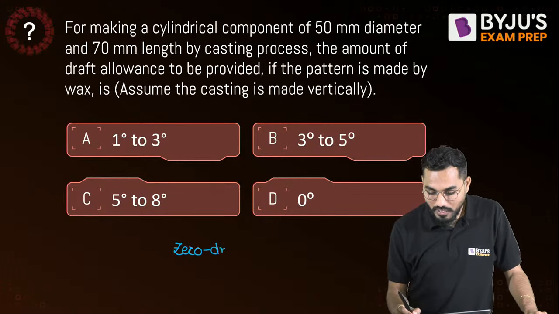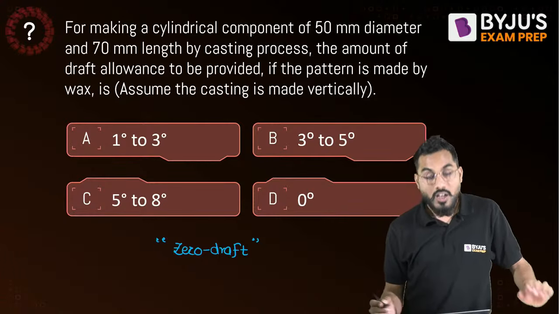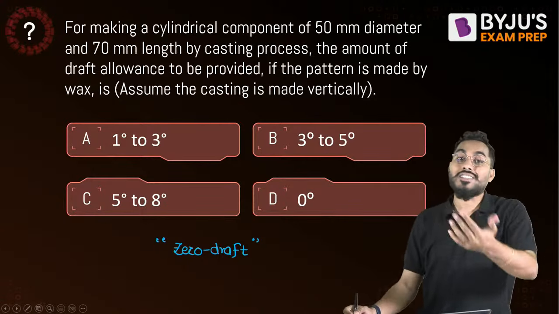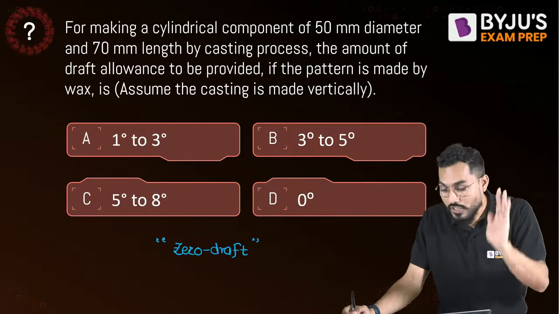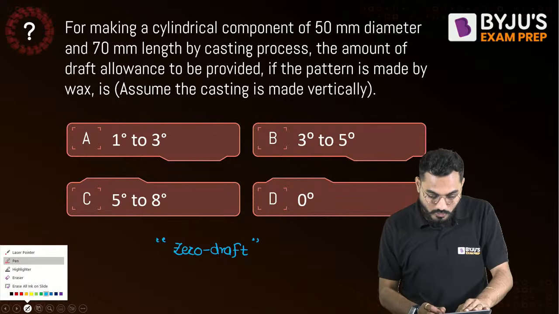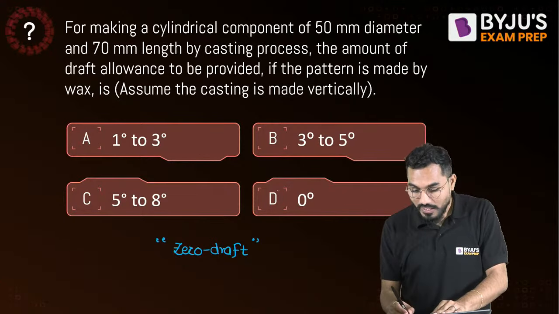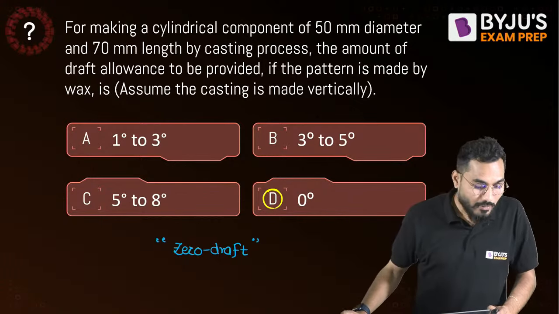Zero draft allowance is provided when we use a pattern made of wax material or sometimes plastic material, polystyrene, PVC, polyvinyl chloride. In such a case, 0 degree draft allowance is provided. Therefore, I'll say that, sir, there is no calculation required. It's just common sense. And let's see how fundamentally correct the questions we are talking about are, in line with our discussion.